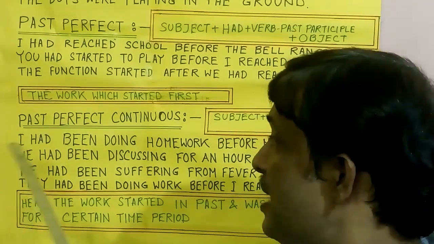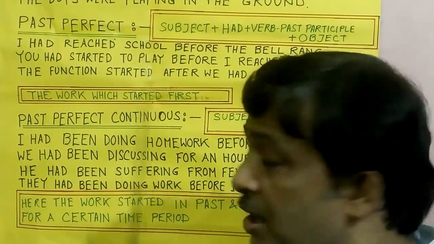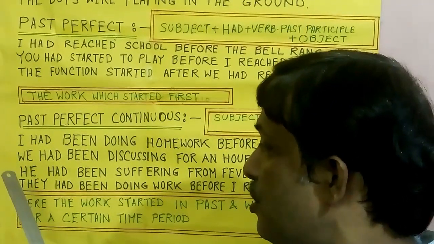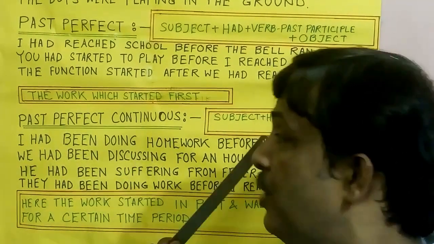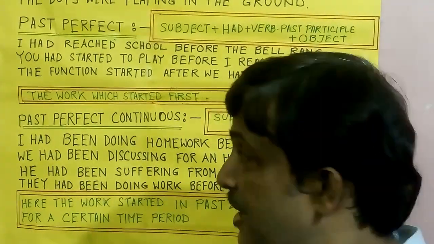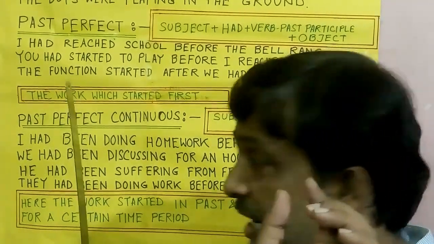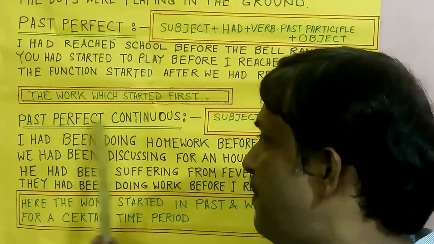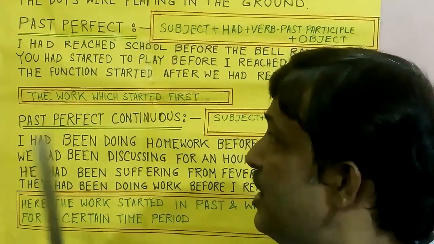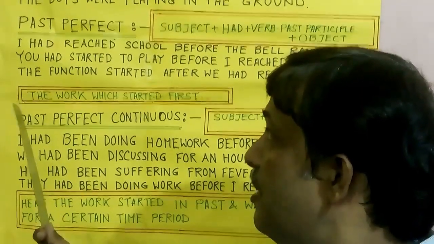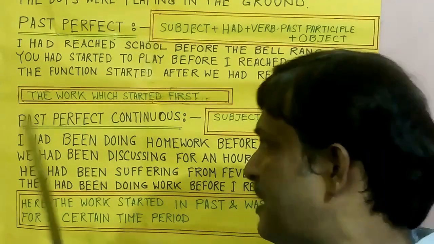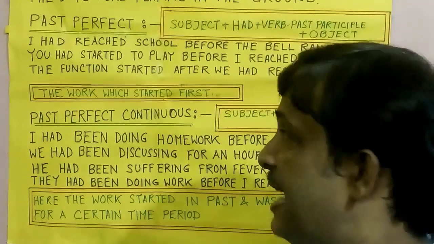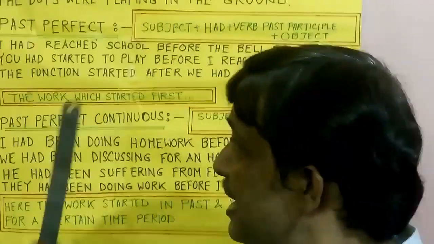At the same time, at present perfect continuous we use have been doing, have been suffering, and at past perfect continuous we use had been discussing, had been doing. So the difference between present perfect continuous and past perfect continuous is that there we use have or has, and here we use had. This is the difference.